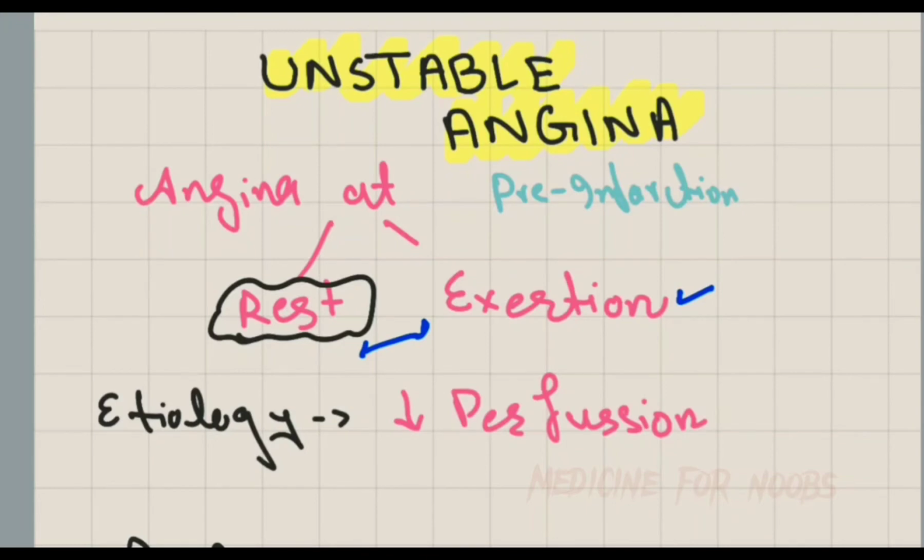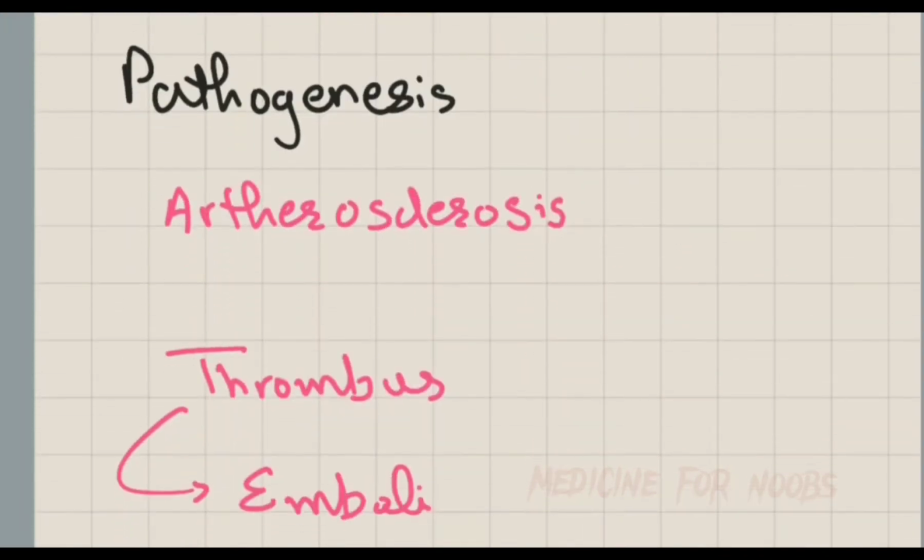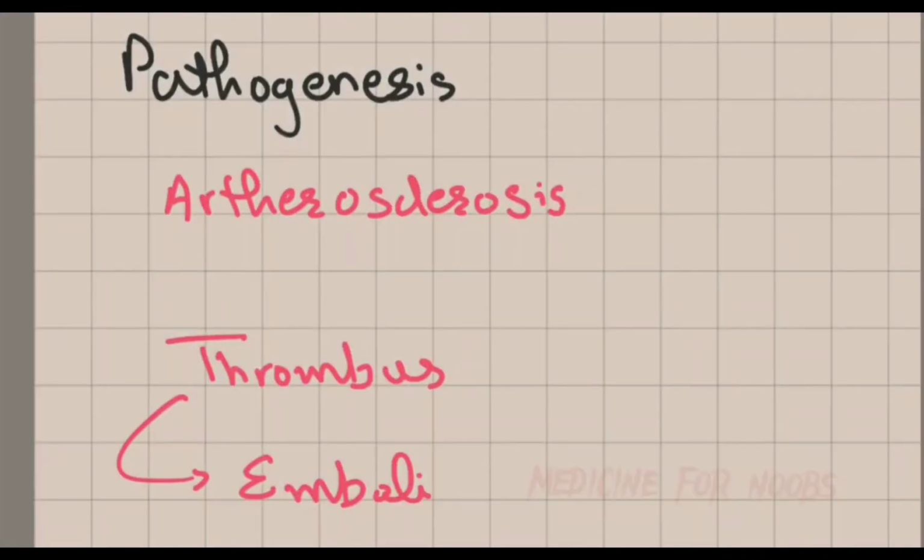The etiology of unstable angina is the decreased perfusion of the myocardial wall. The pathogenesis includes atherosclerosis, which is the main cause. Actually, what happens in atherosclerosis is that the coronary vessels get narrowed because of some deposition, formation of the plaque, or it may be the thrombus. So this causes retardation in the blood flow to the next area. So that's why decreased perfusion occurs, which leads to the ischemia.